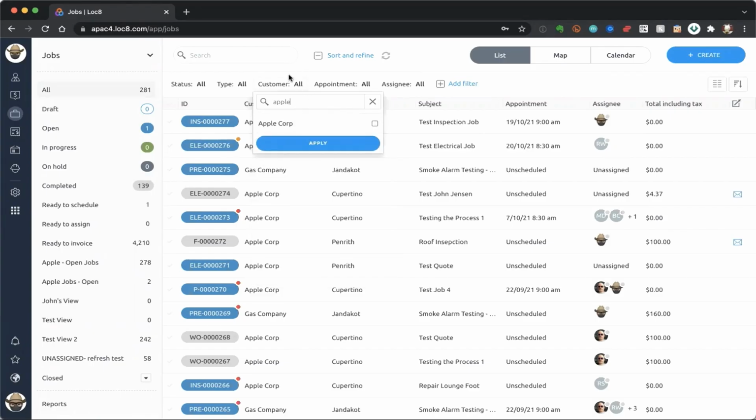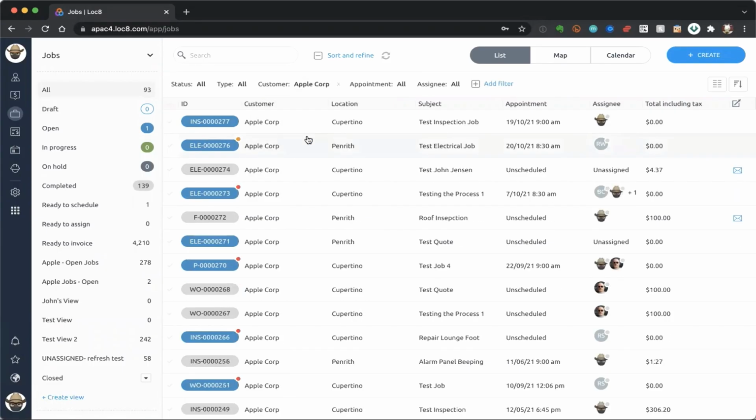So I'll go ahead and click on that all button, do a search for Apple and click on apply. That immediately limits my view down to a total of 93 jobs. And you'll hopefully see that number decrease there on the top left-hand corner.